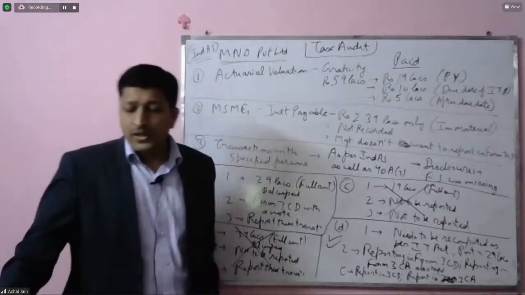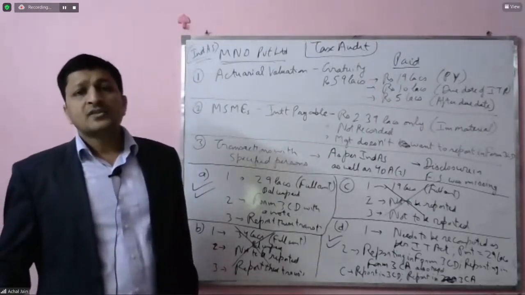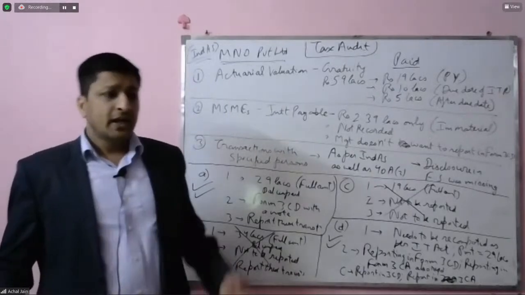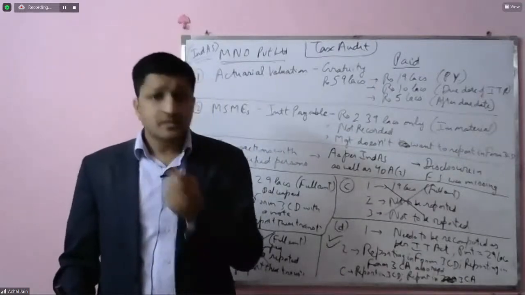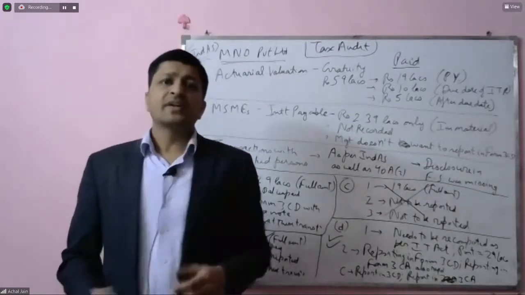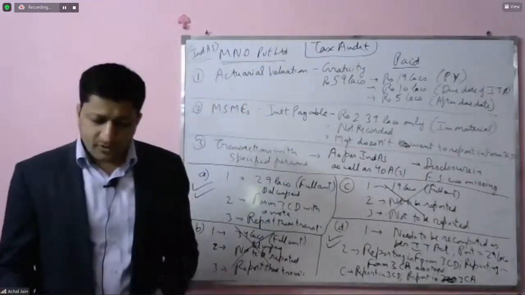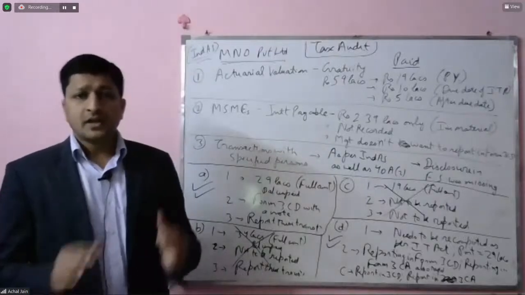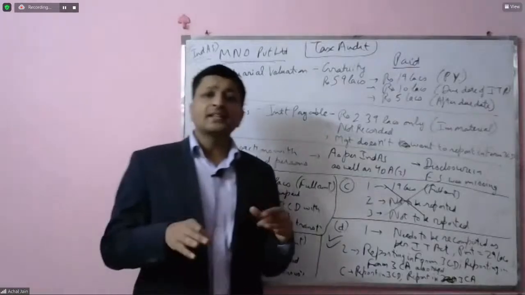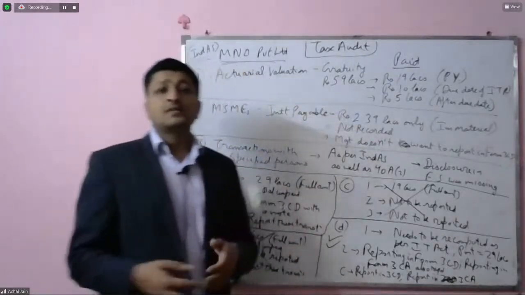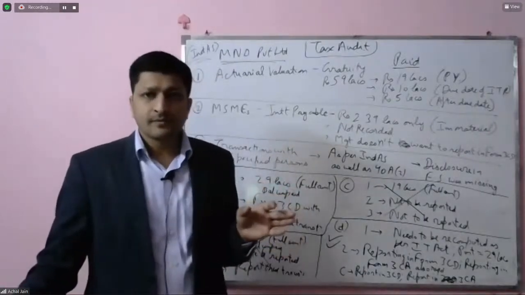The answer is no, because in Form 3CA, the tax auditor is just simply taking the audited set of financial statements and just specifying. So he's relying on the audited set of financial statements. In fact, I should not really say that he's relying. He's just mentioning that it's been audited by some other auditor. He's not taking the responsibility anywhere in his report about the audit of the financial statements.